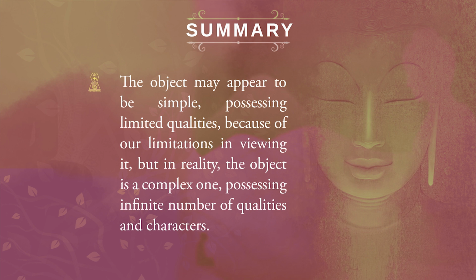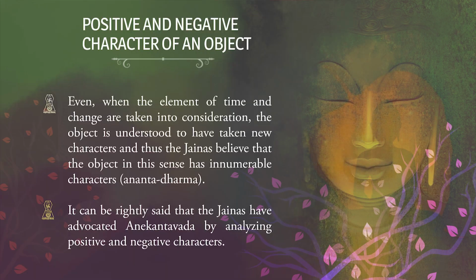So when we observe a particular thing to be with some limited characters, it is the limitation of ourselves. It is not the limitation of that particular object. The object has innumerable, countless positive and negative characters, but because of our limitation, we can only observe some of them. Even when the element of time and change are taken into consideration, the object is understood to have taken new characters, and thus the Jainas believe that the object has innumerable characters, Ananta Dharma.